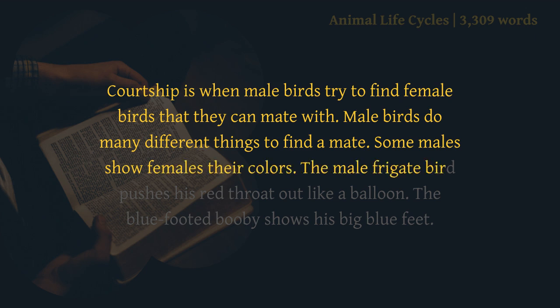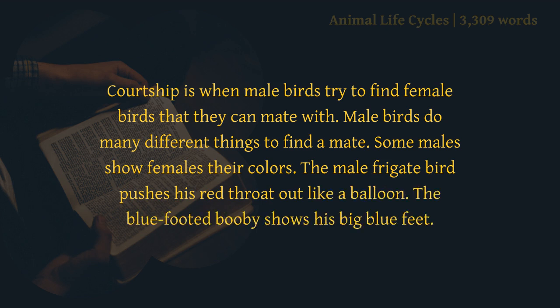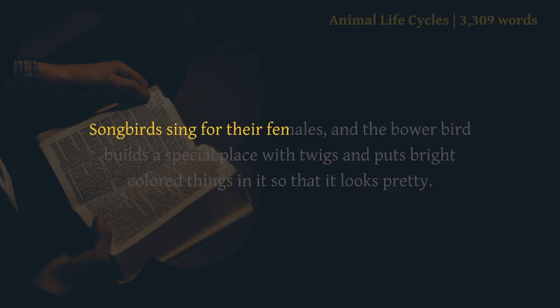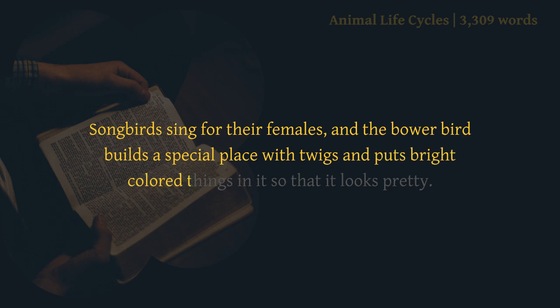The male frigate bird pushes his red throat out like a balloon. The blue-footed booby shows his big blue feet. Songbirds sing for their females, and the bowerbird builds a special place with twigs and puts bright-colored things in it so that it looks pretty.